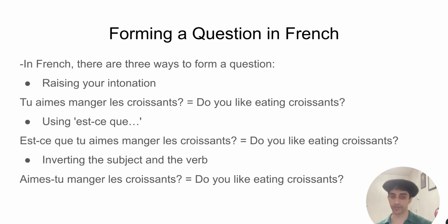So the second type, the second way to form a question in French is using est-ce que. So this combination of words est-ce que translates to something like is it or is it that? And it's commonly used to form questions in French. This way of forming a question is slightly more formal than the first type, which consisted of just raising your intonation. So, for example, you could say est-ce que tu aimes manger les croissants? Do you like eating croissants?